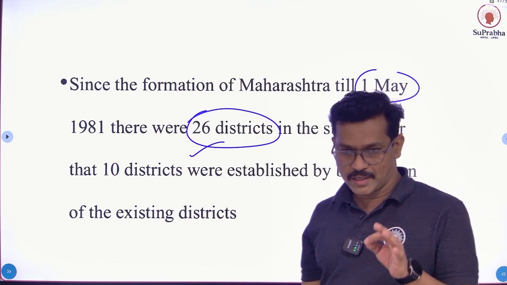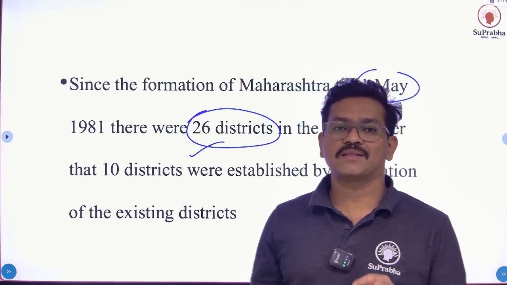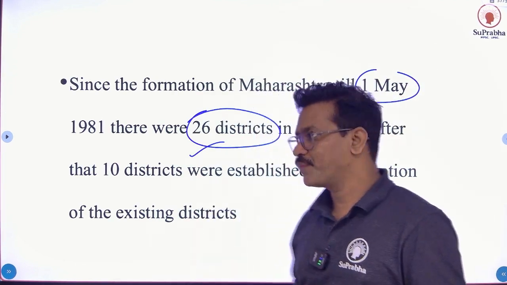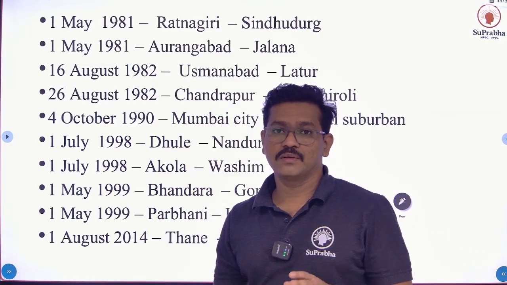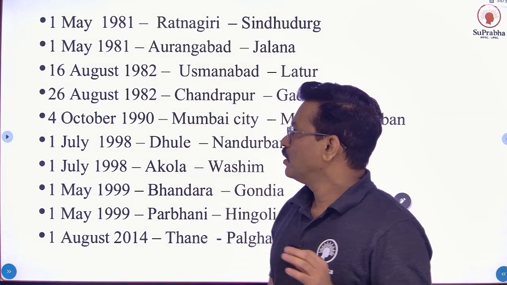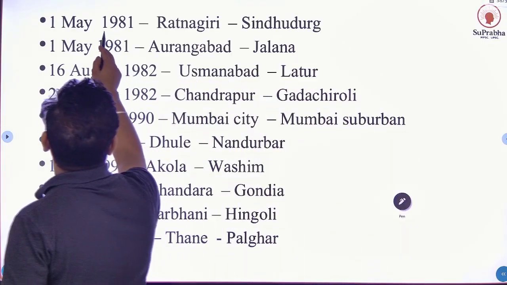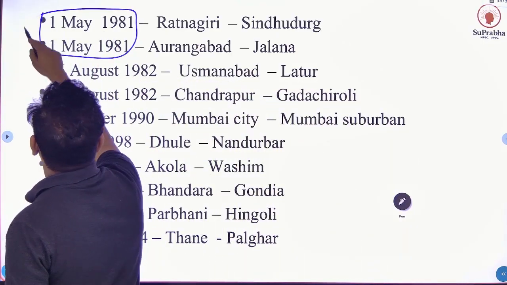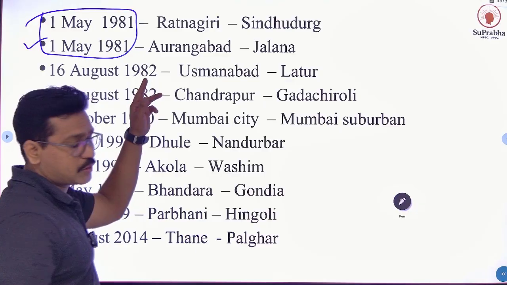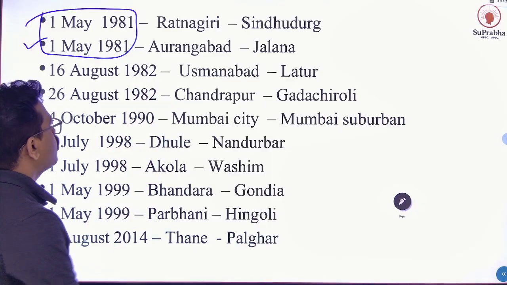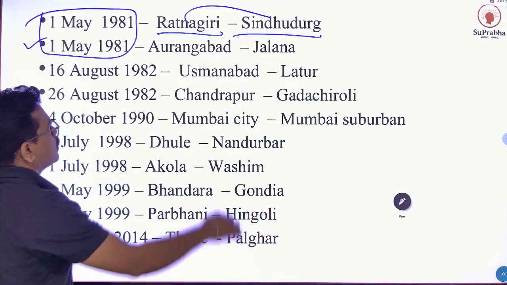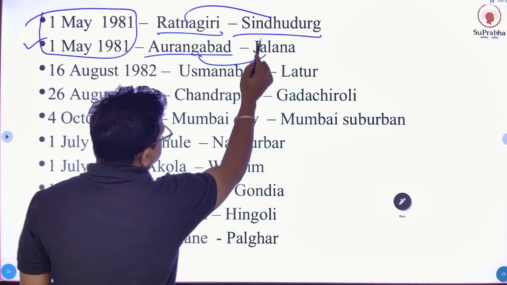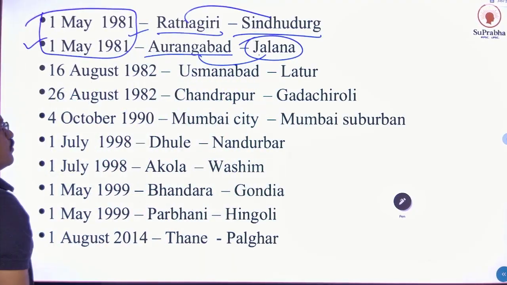So at the time, Maharashtra had 36 districts. So let's see the timeline of district formation. 1st May 1981, and on this date we created two districts. Ratnagiri divided to form Sindhudurg district. Aurangabad divided to form Jalna district. The date is the same.